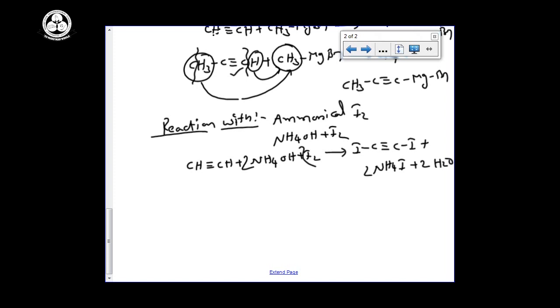So these reactions indicate the presence of hydrogens acidic in nature. This is the one chemical property we finished. As early as possible we will finish the second one, the most important discussion, addition reactions and oxidation reactions, that we will discuss in the next class.